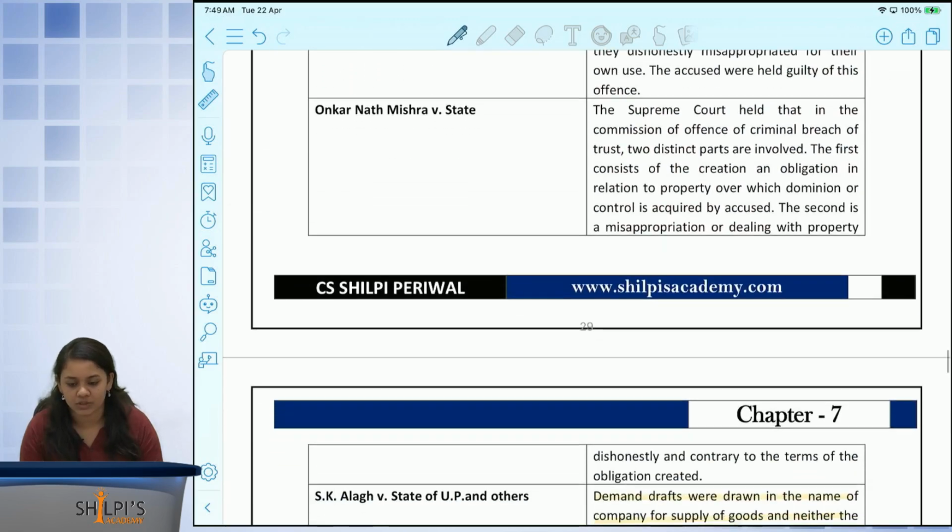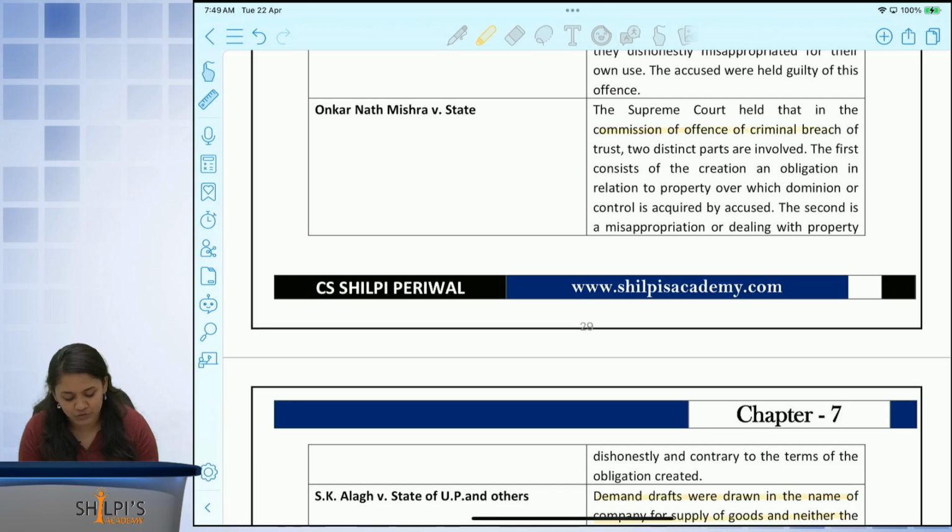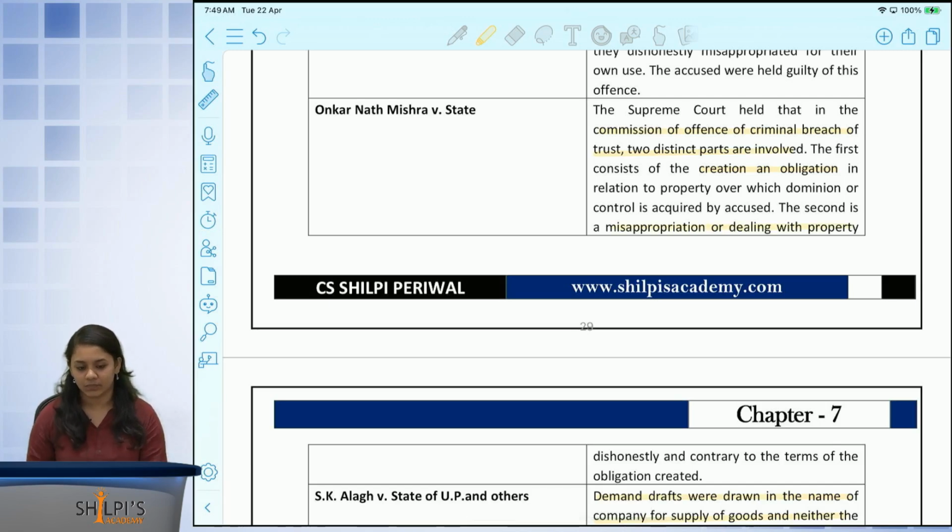In Onkar Nath Mishra versus State, the Supreme Court held that the commission of an offence of a criminal breach of trust has two parts which are involved. The first is there must be an obligation which is created, and the second one is there is a misappropriation or dealing with that property dishonestly. So yes, an obligation is created over which property is handed over, or the dominion of that property is handed over to the accused. After that only they can go ahead and misappropriate or deal with that property.